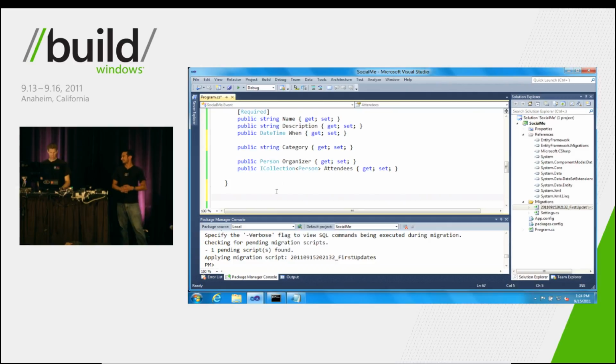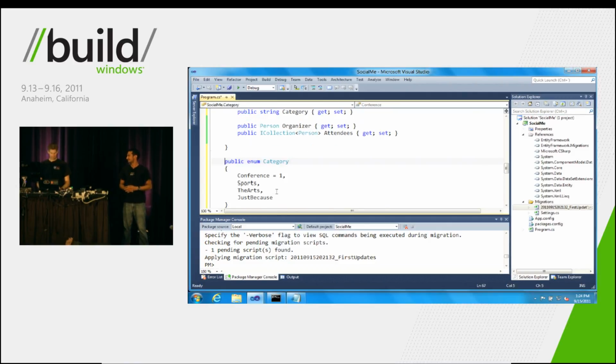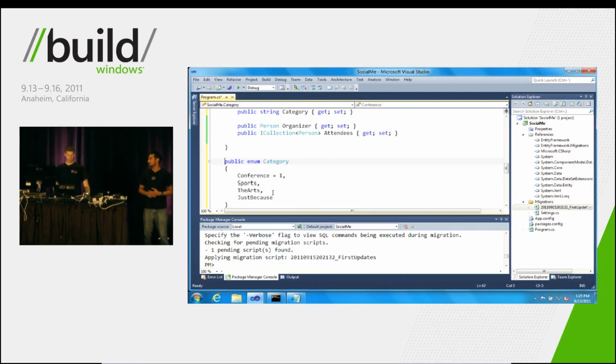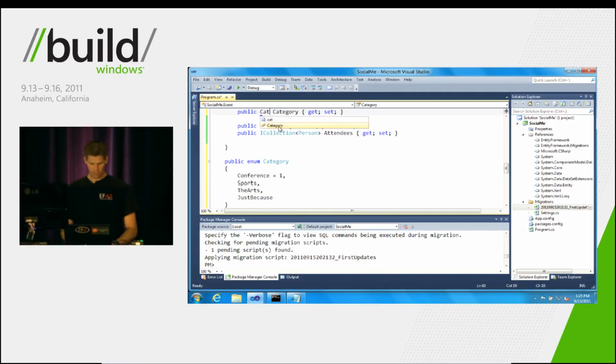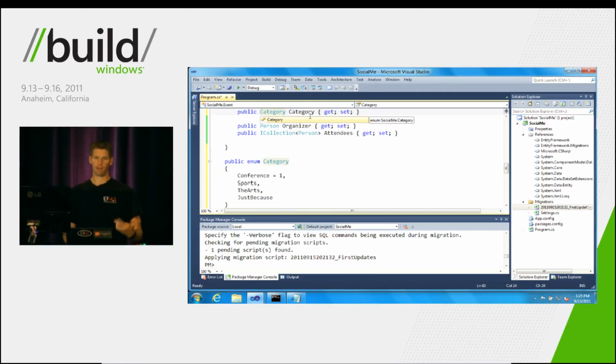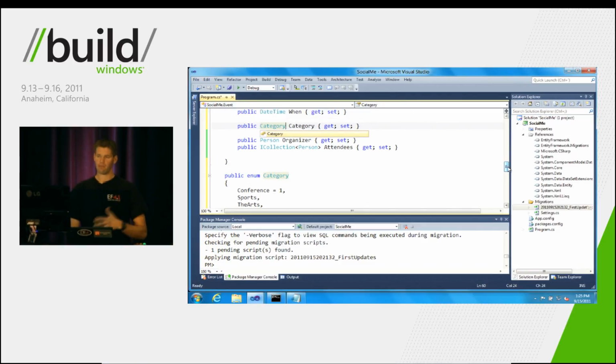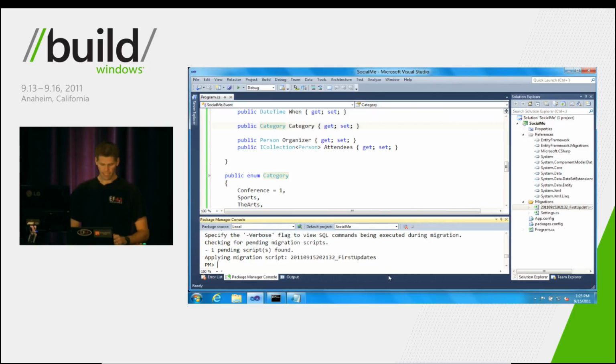All right, so the first thing we have to do here is we can just add an enum type. So we have an enum for category. It's got a couple members on it: conference, category, sports, the arts, and just because. And then all we need to do is change the type of our category property to be a category. Now again, we're in this situation where our data model is no longer in sync with our database. So because we have full support for enums and we're working with migrations, we can use migrations to help add that column to our database.